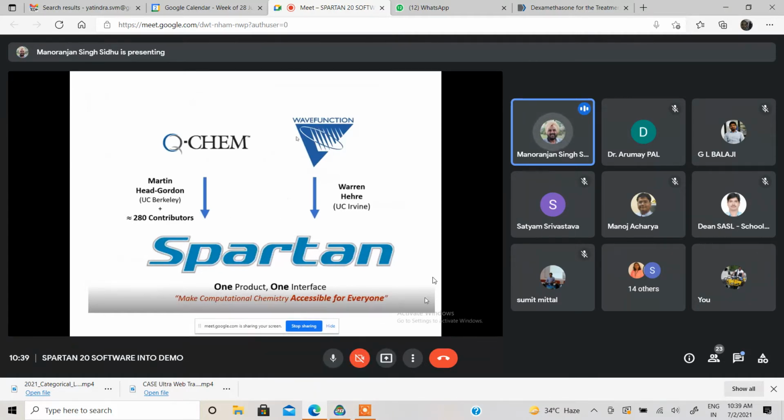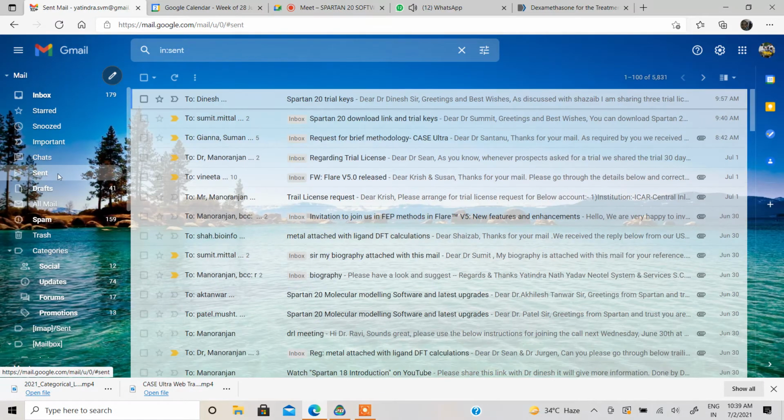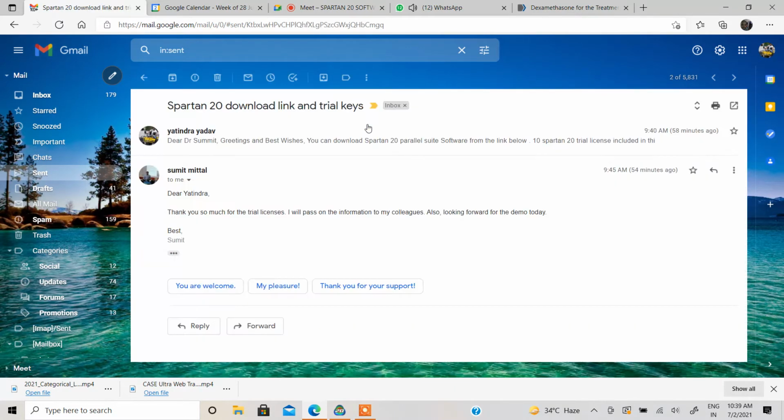Everybody uses something or the other about quantum chemistry. So instead of keeping quantum chemistry software in the hands of people who are highly trained in quantum chemistry, the development arc of Spartan has been to give the power of quantum chemistry into the hands of people who are basically not quantum chemists, but use quantum chemistry calculations in their day-to-day work.